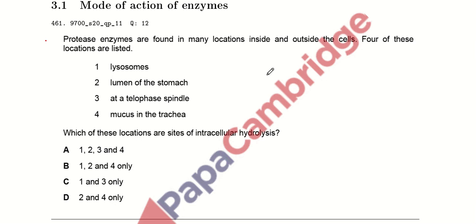So let's start. Protease enzymes are found in many locations inside and outside of the cells. Four of these locations are listed here: lysosomes, lumen of stomach, a telophase spindle, and mucus in the trachea. Which of these locations are sites of intracellular hydrolysis? That means we have to find out at which sites the hydrolysis process, meaning the breakdown of the protein, takes place inside the cell. Among these, lysosomes and a telophase spindle are the places at which intracellular protein digestion takes place. So option C here is the right answer.